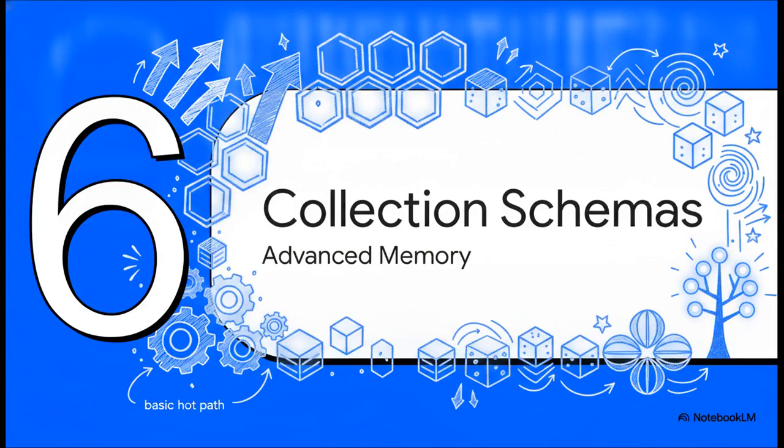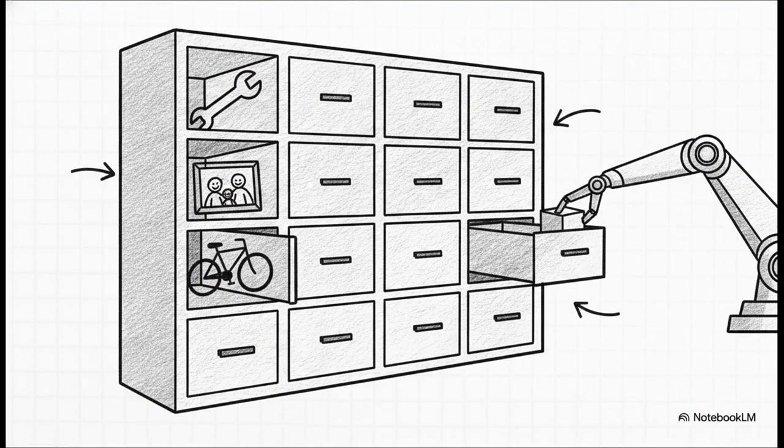Section 6. Next level. Collection schemas. Beyond basic user profiles. So, we've mastered the basic hot path, but let's see how this builds into something even more powerful for your advanced projects. Basic memory is great for simple things like name and location, right? But you can evolve your agents to use what are called collection schemas. These allow the AI to neatly segment vast amounts of complex, categorized data. You could maintain completely separate lists for a user's technical platform issues, their family details, and their personal interests. And the best part? Trust Call handles these deeply nested collection schemas flawlessly, updating only the exact category needed without ever breaking the broader structure.